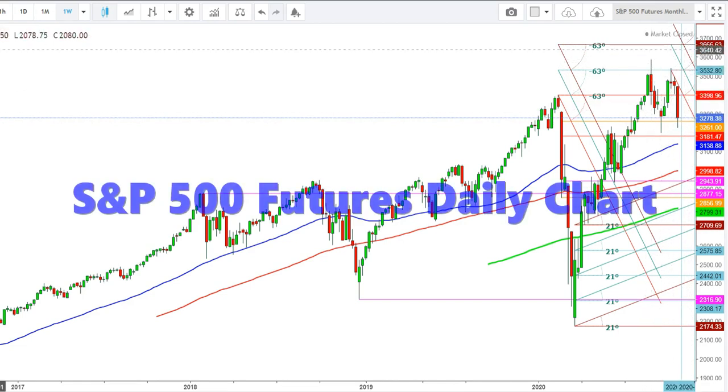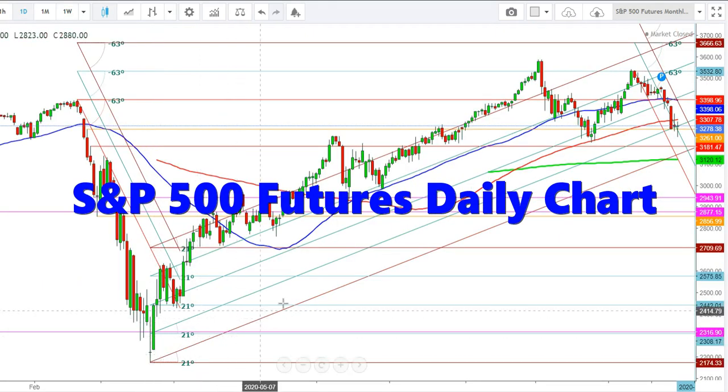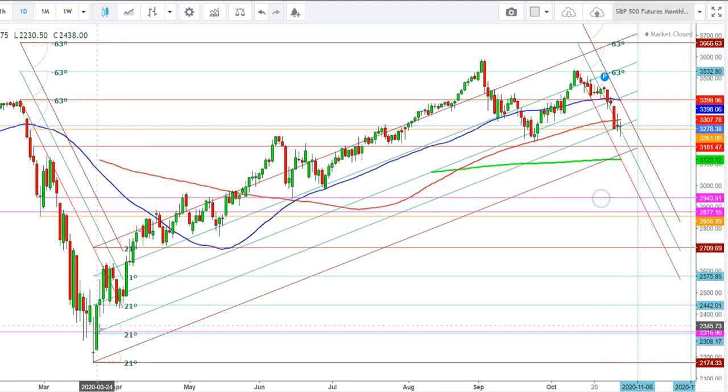So friends, now let us check this move in a daily time frame. So here you can see a daily chart of S&P 500 futures, where I find that the S&P 500 futures have been maintaining an uptrend amid the upper end of this uptrend zone.